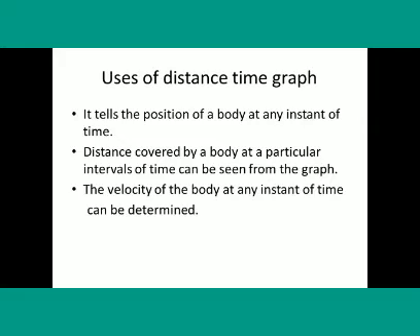Uses of distance time graph. It tells the position of a body at any instant of time. Distance covered by a body at a particular interval of time can be seen from the graph. The velocity of the body at any instant of time can be determined.